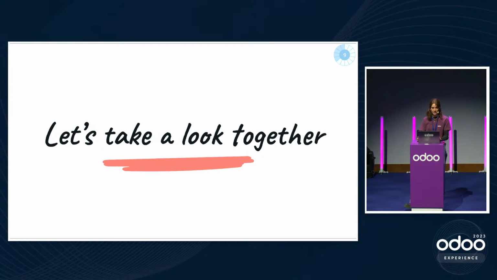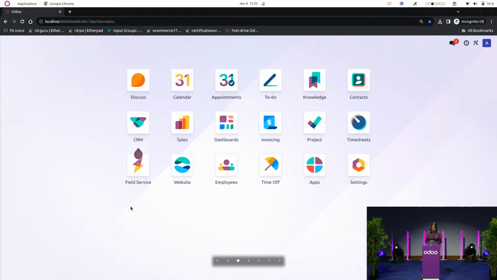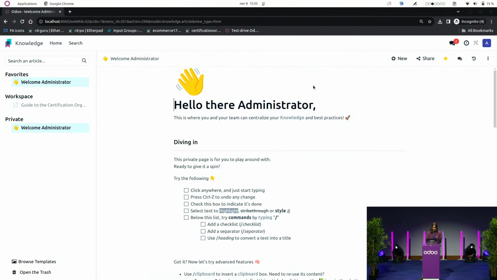But let's have a look at that together and see how it works for my certification organism. And here I have my database that's ready with a lot of different applications that were installed when I chose the certification organism module. So the first thing that I'd like you to see is the knowledge article that's already loaded. So there is a guide that's available for you.